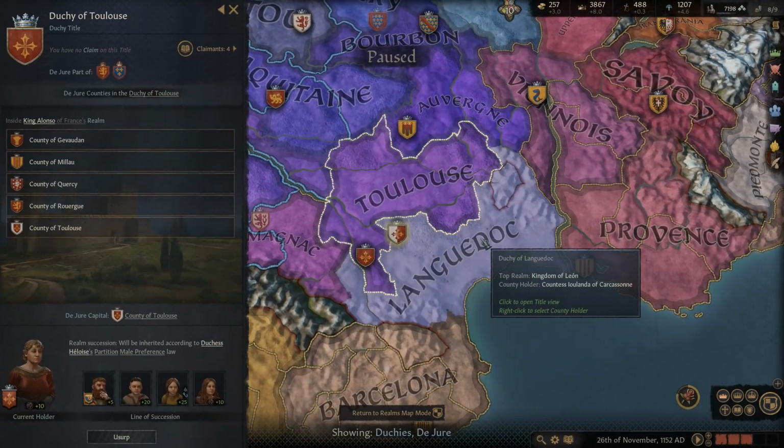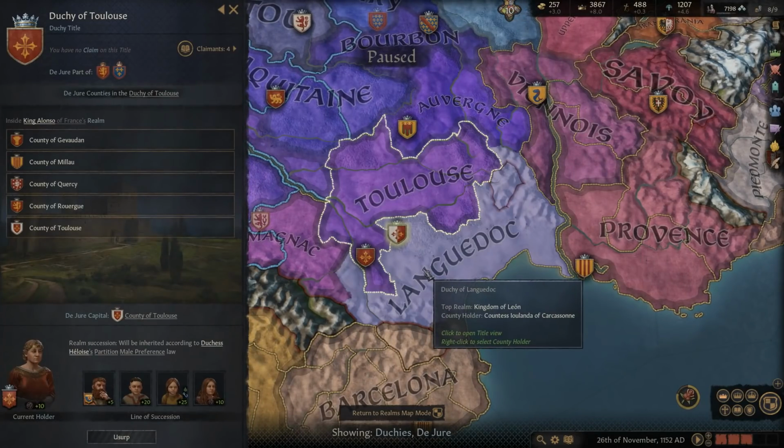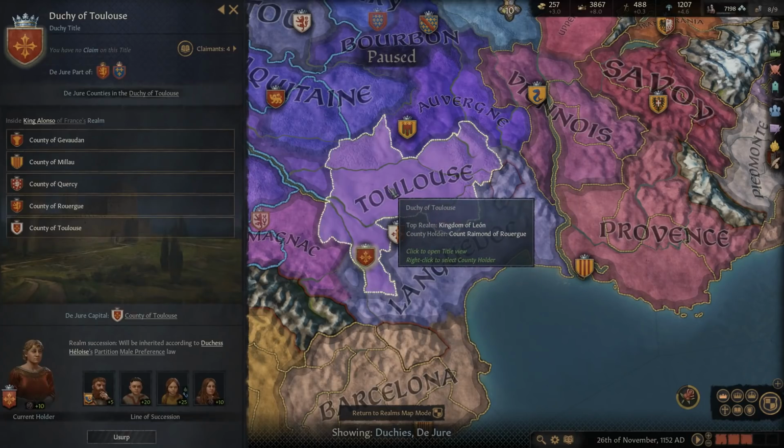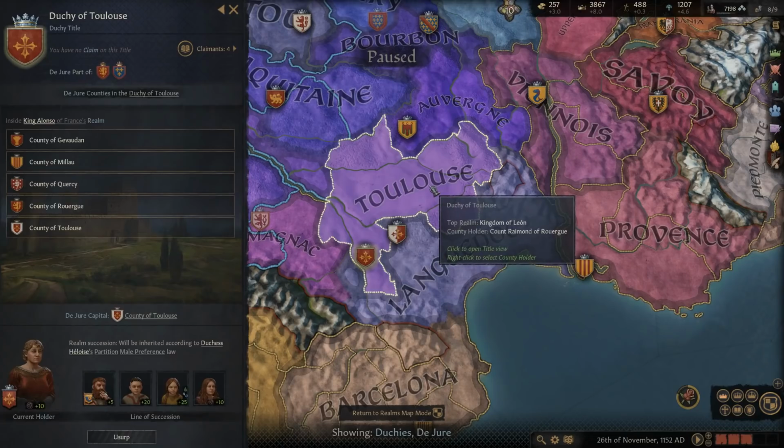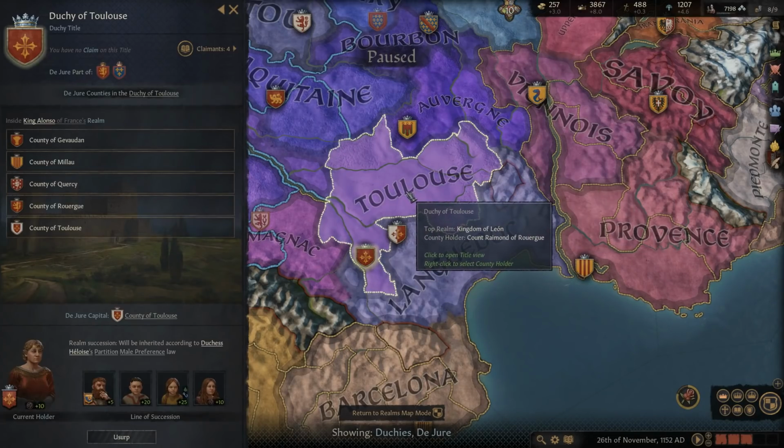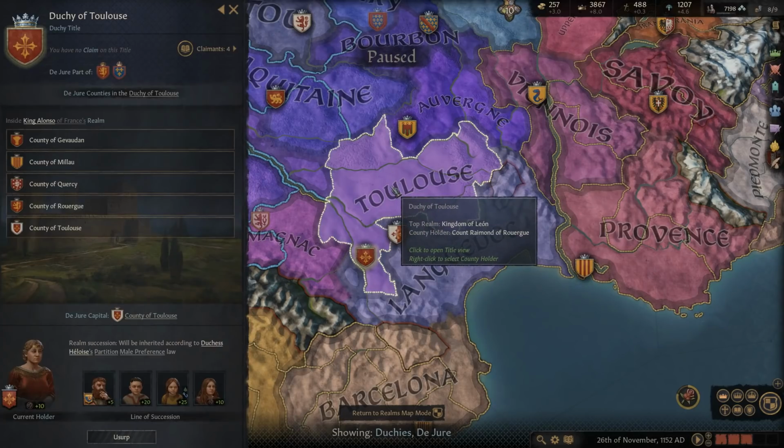Now, this was not a duchy at the time. This was all owned by a count, the Count of Toulouse. And if I'm pronouncing that wrong, just correct me in the comments. But we're going to pronounce it Toulouse for now. And so the count here was technically underneath the Duchy of Aquitaine. But by this point, they had largely become independent.